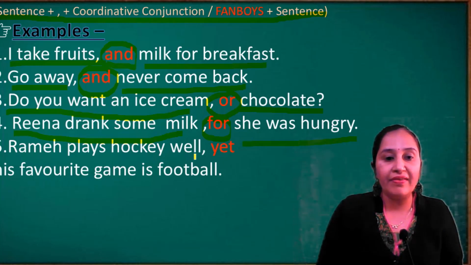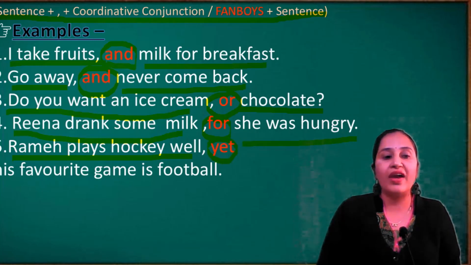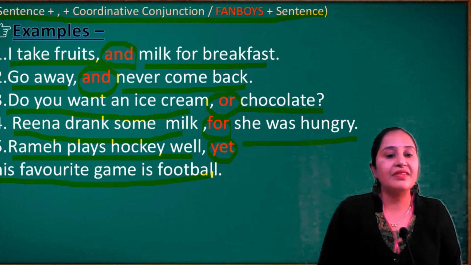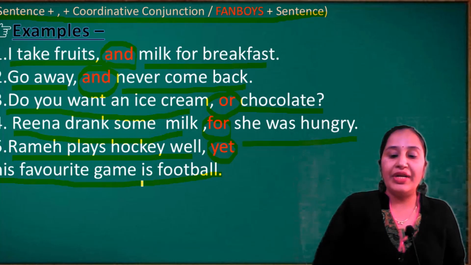Ramesh plays hockey well. This is one sentence. With the help of this coordinative conjunction, yet, we join two sentences. The other sentence is here: his favorite game is football. That's why the red word shows us a coordinative conjunction.